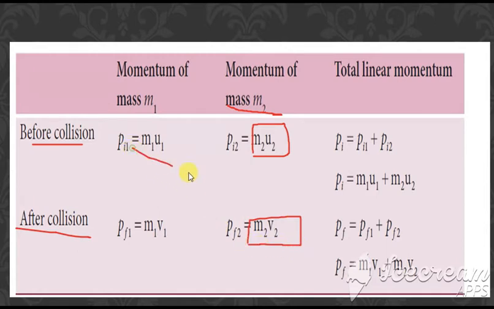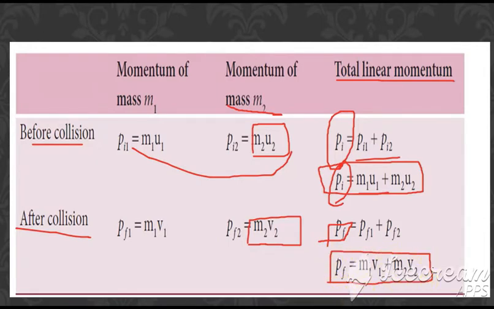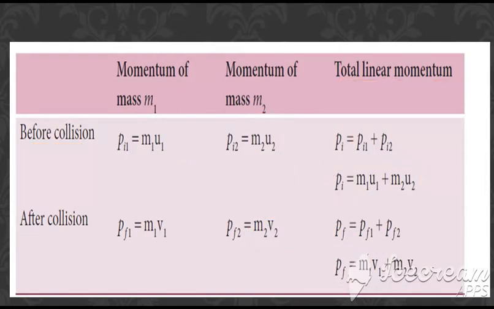Now add these so that we get the total linear momentum. This is the total initial momentum, which we write as P_i. When we add, we get m1 u1 plus m2 u2. So this is P_i. Next is P_f, which we get when we add these two terms: P_f is given by m1 v1 plus m2 v2. Make it clear with these two formulas for momentum. Initial is m1 u1 plus m2 u2, and final is m1 v1 plus m2 v2.